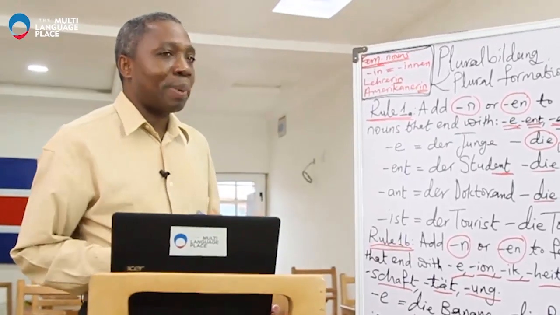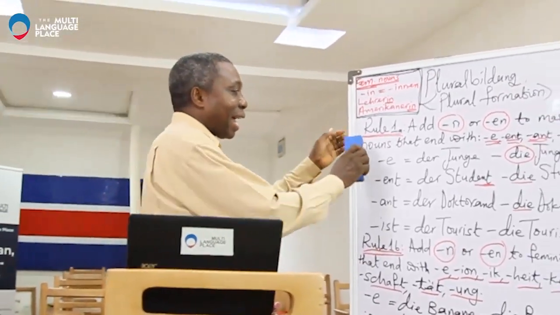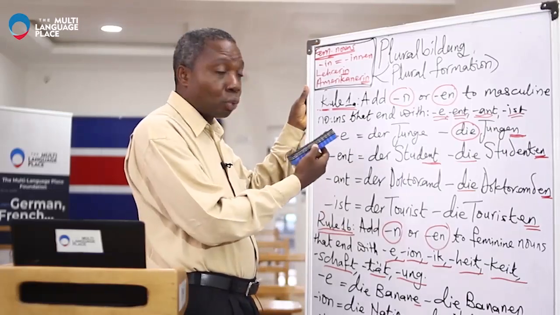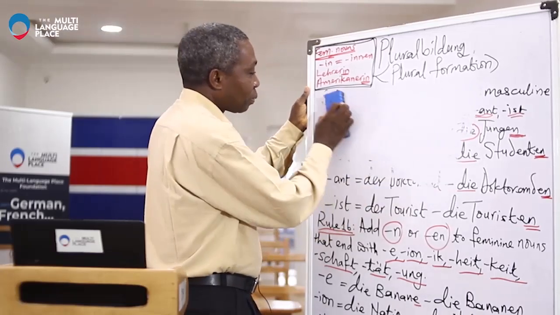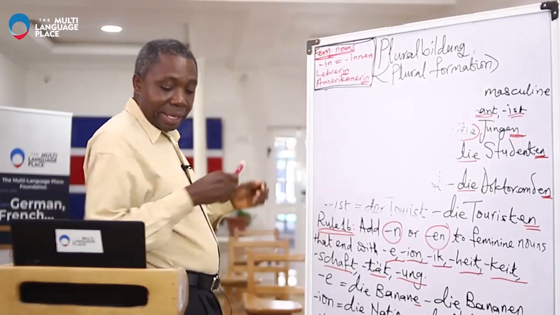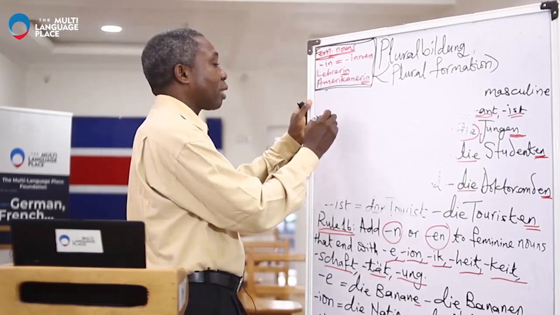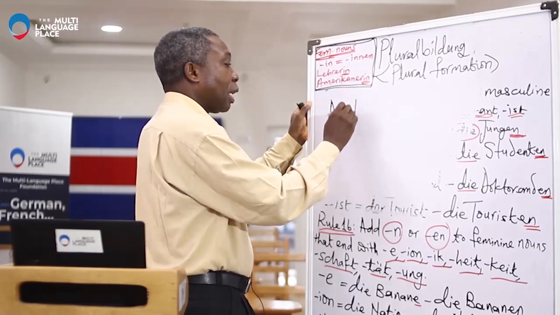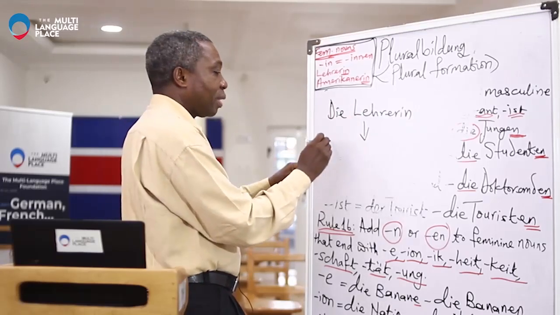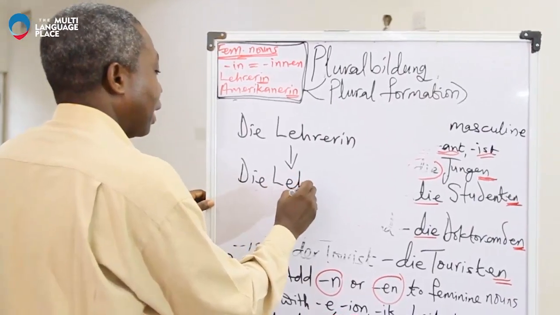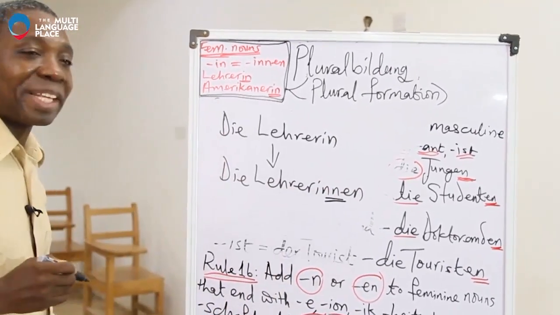However, there is a little peculiarity for feminine nouns that end with IN, and that's what I want to look at. That is still under Rule 1, the first rule, Rule 1B, and I want to just quickly look at that now. Up here, we can see the feminine nouns that end with IN, and I give an example. Die Lehrerin. The plural of this will be die Lehrerinnen. There will be the duplication of the N here.